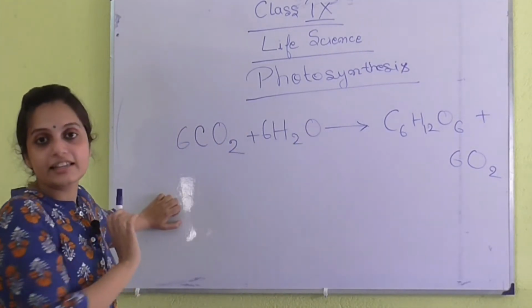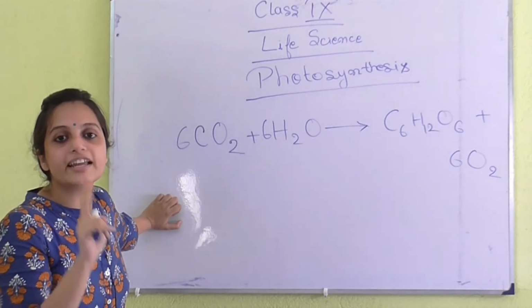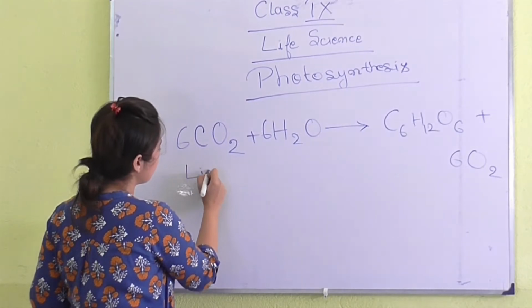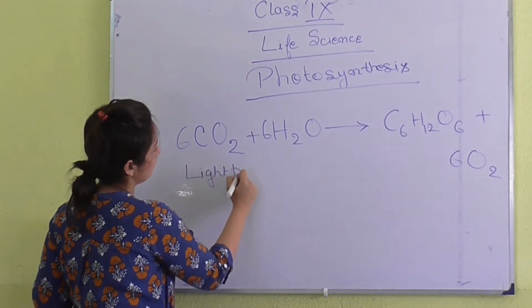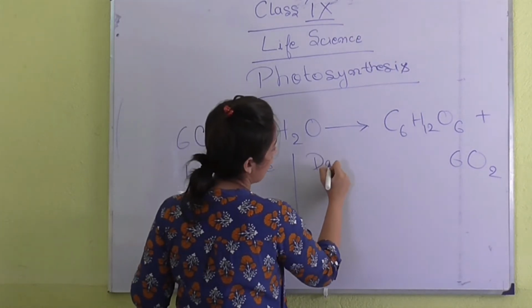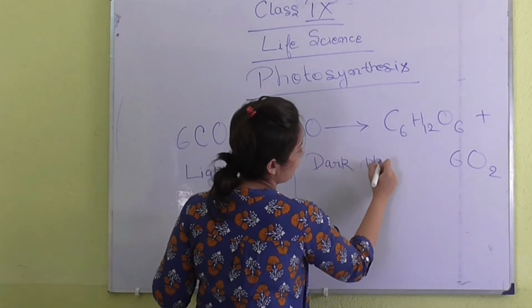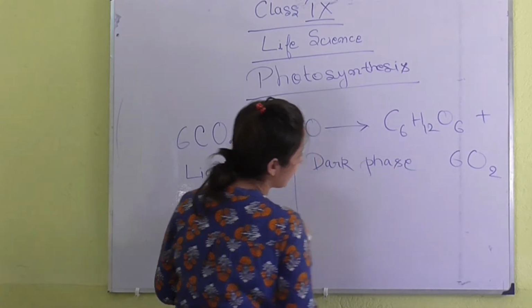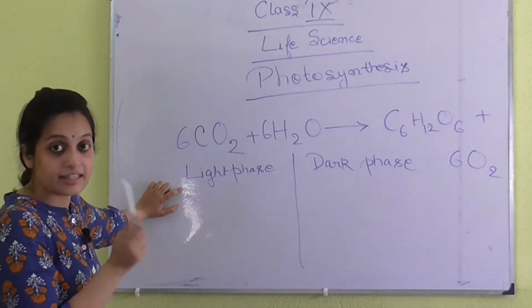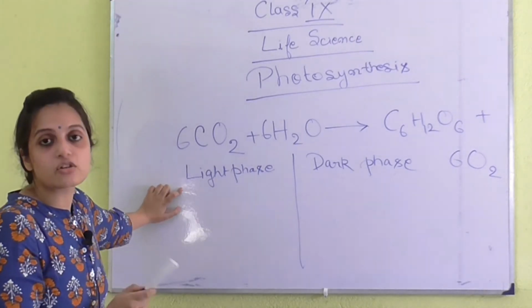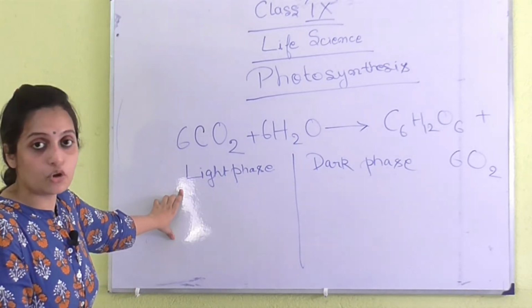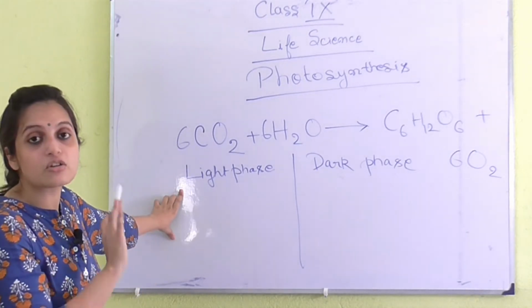Next, this total thing is divided in 2 phases. One is the light phase, and the other, that is opposite of light, that is the dark phase. So by the name you may say that this occurs in light. Yes, this occurs in light, but that doesn't mean the dark phase happens in the dark time. No, both the processes occur simultaneously.